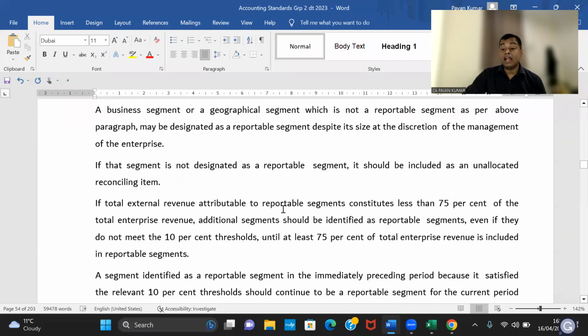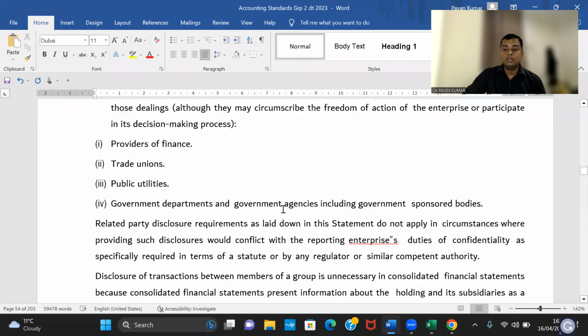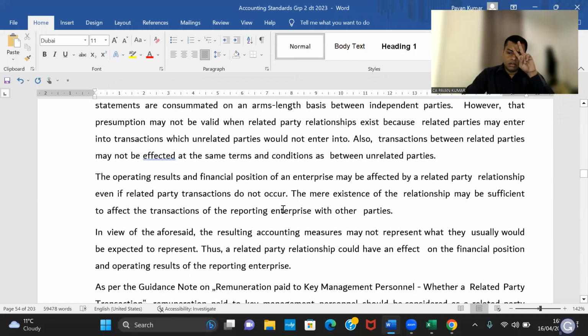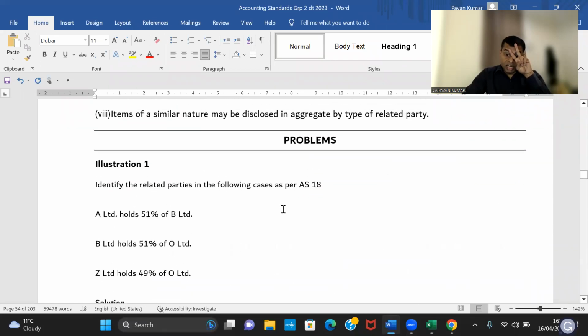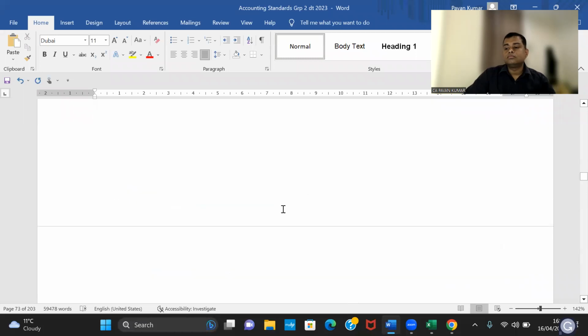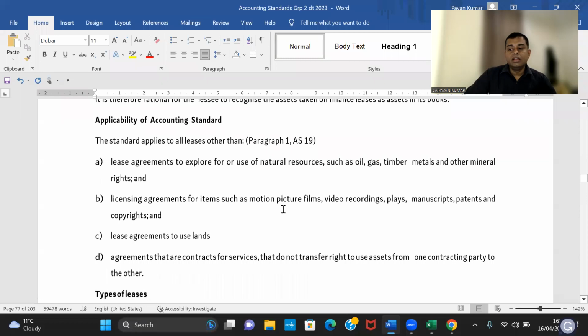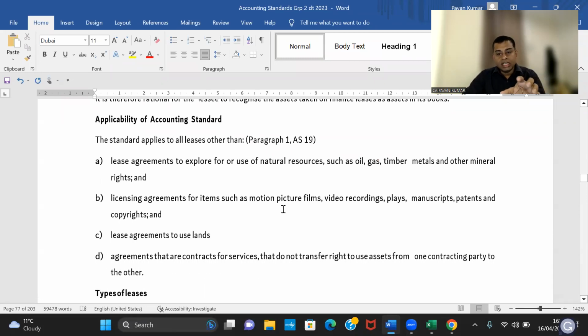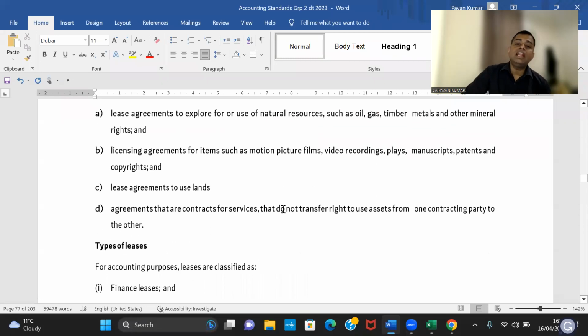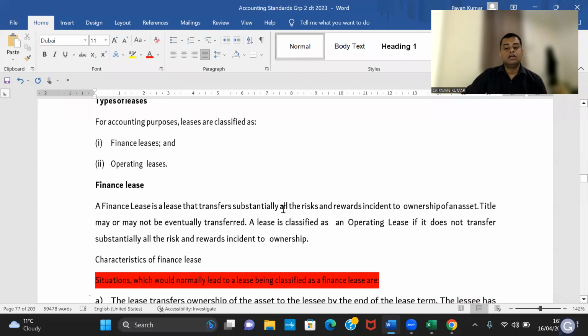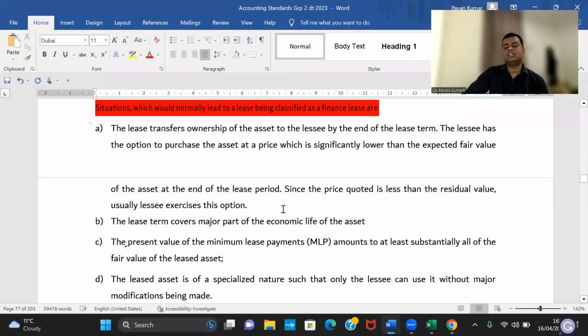Accounting Standard 17 done; one student is asking for 19 on public demand. In 19, only 2 types of problems are available: accounting in the books of lessee, and accounting in the books of lessor. Financial lease, operating lease. What is finance lease? What is operating lease? What is lease premium? What is guaranteed residual value? What is unguaranteed residual value? All these things are given there.